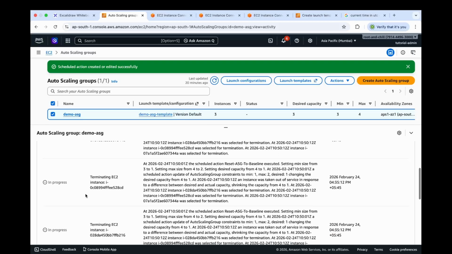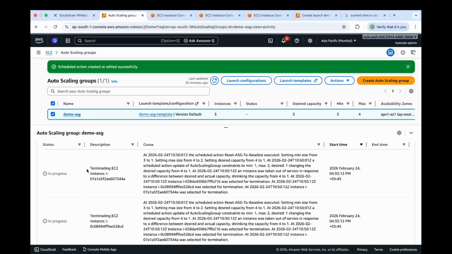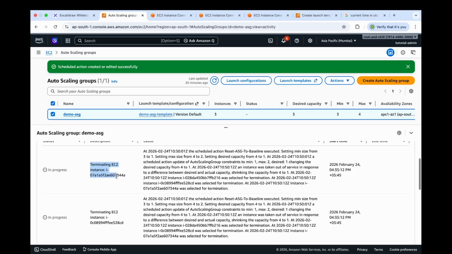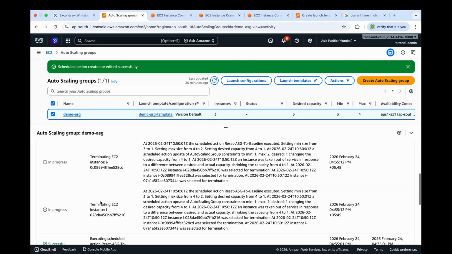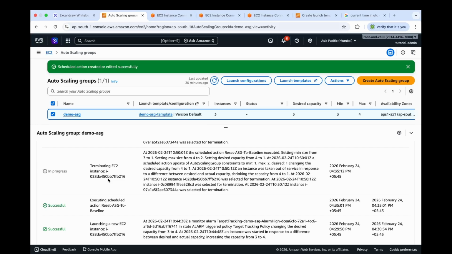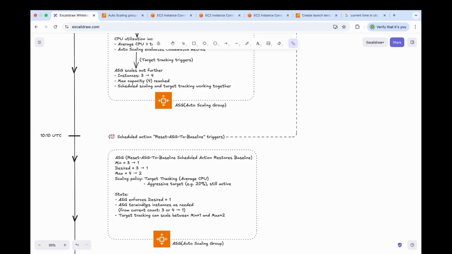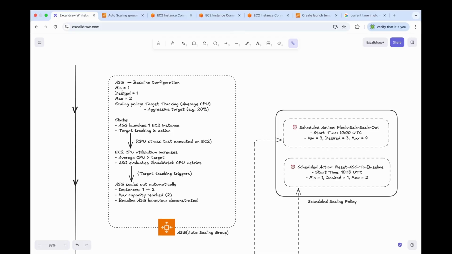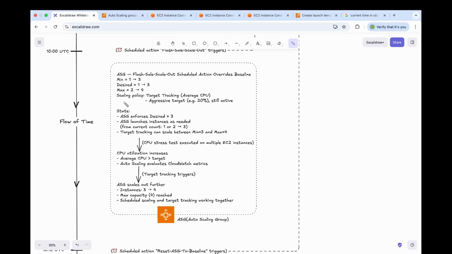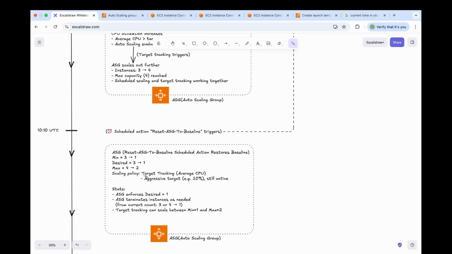You can see we have multiple rows with description that says EC2 instance terminating. So we have 1, 2 and 3 different EC2 instances in the process of termination. Moving back to this diagram, what we did is that we restored our limit to our baseline. Our baseline is min of 1, desired of 1 and max of 2. So finally ASG will terminate instances to 1, and from now onward target tracking can scale between min of 1 and max of 2.